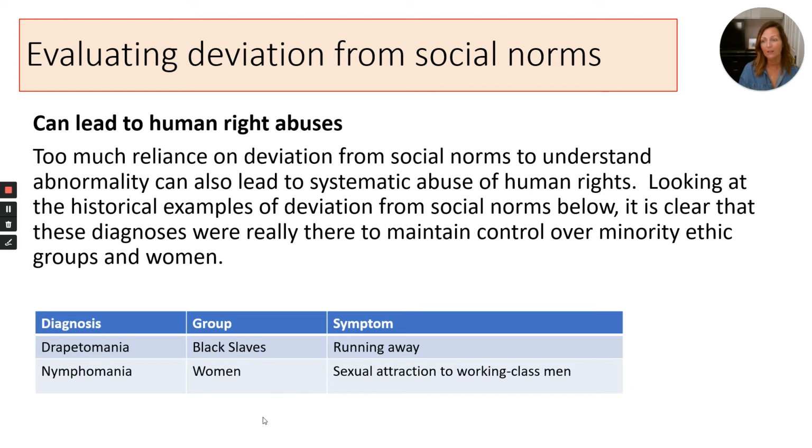And same again, another example was nymphomania, people saying that women that were sexually attracted to working class men had nymphomania. And actually what they were just trying to do was make sure that those women didn't do that. They said, gosh, you are behaving against the social norms, therefore you've got something wrong with you, you've got a mental disorder, and we will make sure that that gets treated. And actually, again, it was just a way of control.